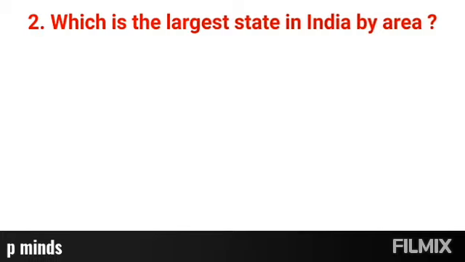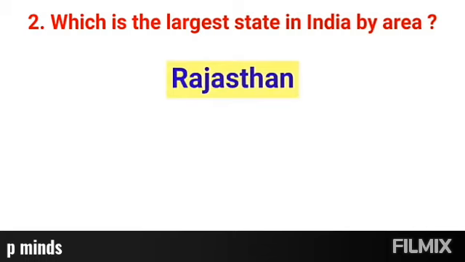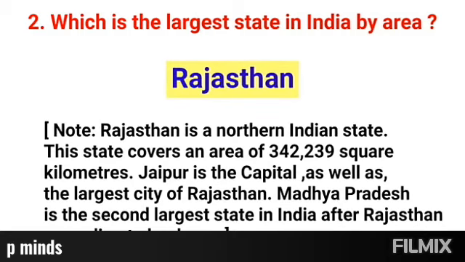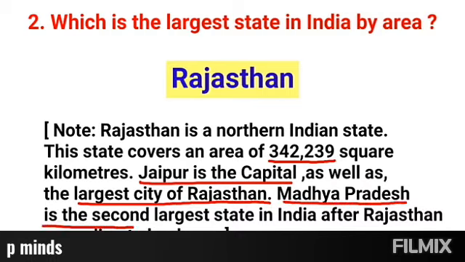Question number 2. Which is the largest state in India by area? Right answer, Rajasthan. Rajasthan is a northern Indian state. This state covers an area of 342,239 square kilometers. Jaipur is the capital as well as the largest city of Rajasthan. And for your kind information, Madhya Pradesh is the second largest state in India according to land area.